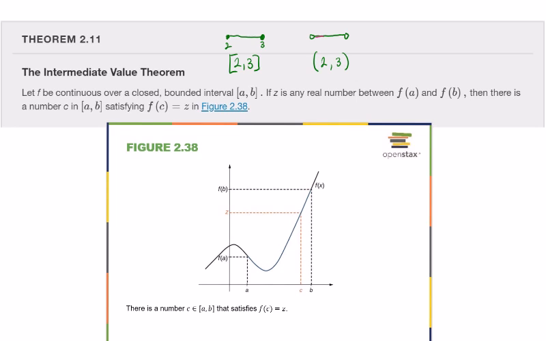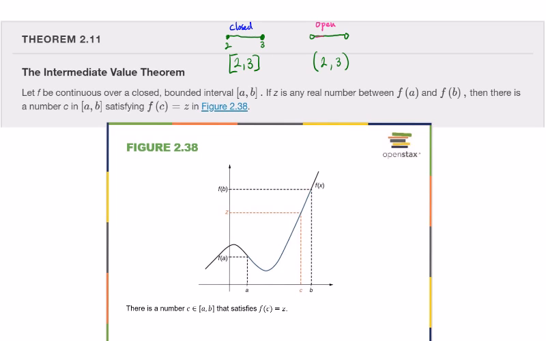So when you have parentheses here, that means you get as close as you can to 2 without actually reaching it, and that means you can always get a little bit closer, right? And so it's an open interval. Okay, so this is called an open interval, and this is called a closed interval.